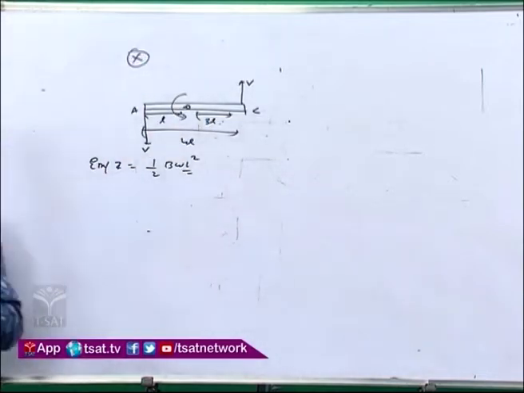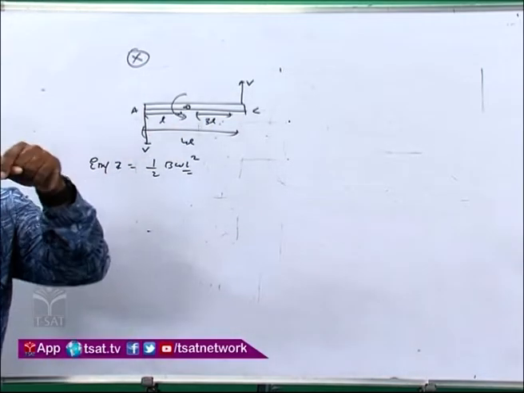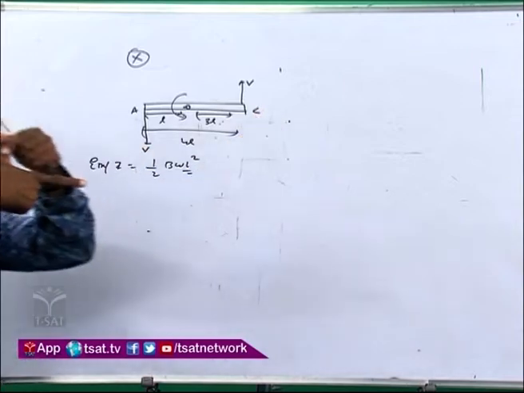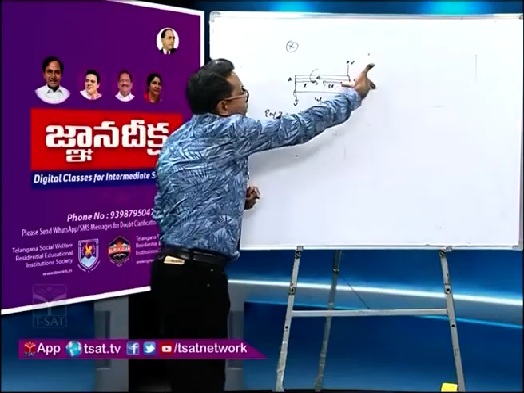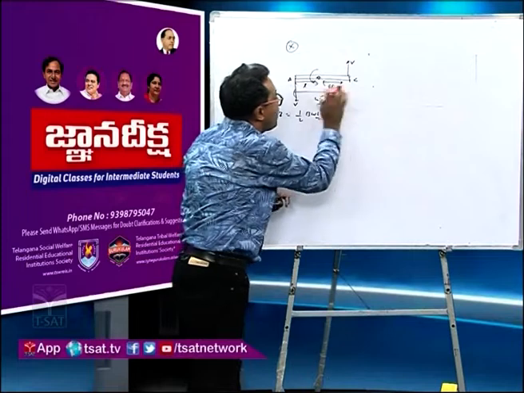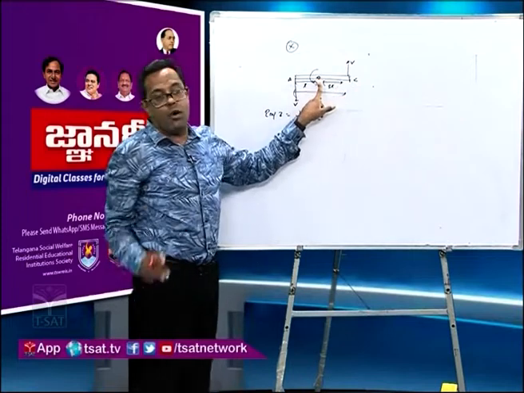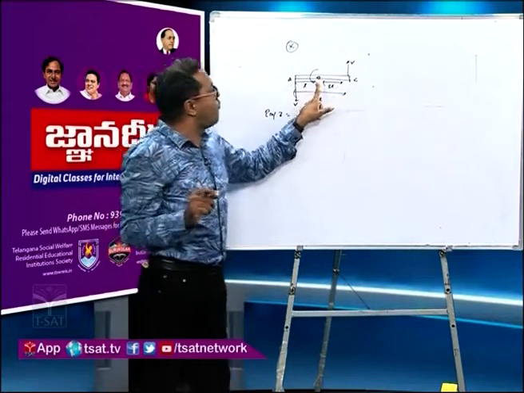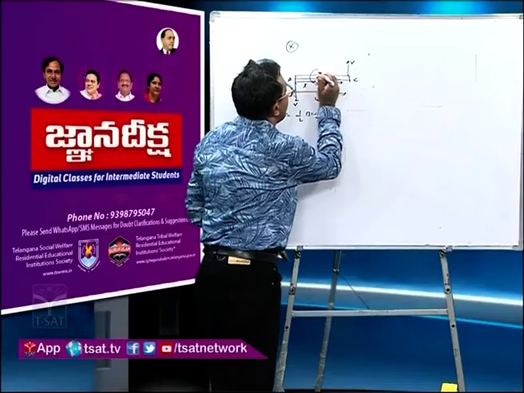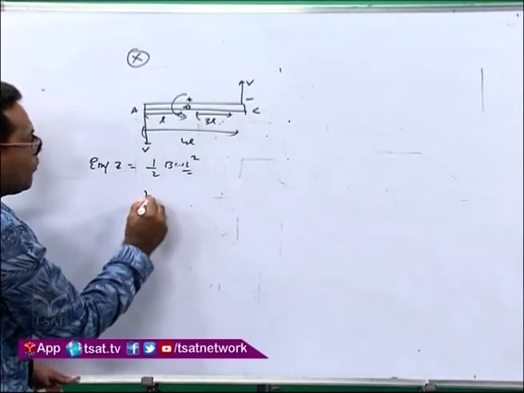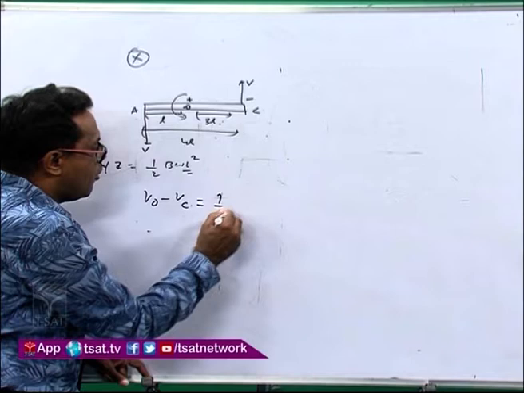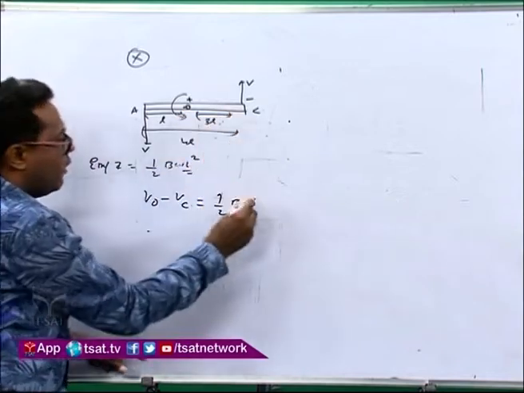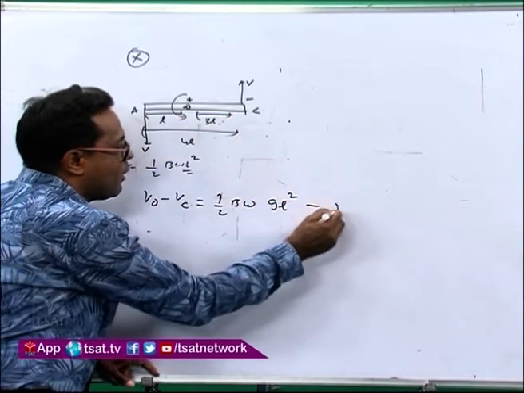Cross field is there. First, we see the direction of current by V B I for this one. For the C part, V B I: B down, V down. So current is from C to O. When the current is moving from C to O, due to Fleming's right hand rule, the electron will move from O to C, and therefore O will become positive and C will become negative. So VO minus VC is equal to half B omega into 3L squared, which means 9L square, equation number 1.